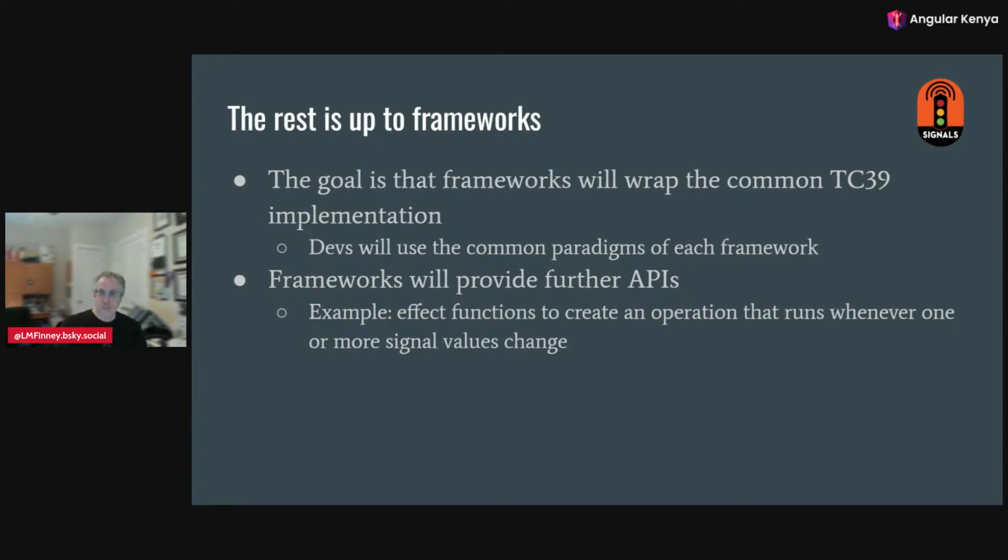The actual implementation, those APIs I just showed you, Angular can do its own thing. Preact can do its own thing. Solid can do its own thing. The internal implementation will be shared. But as Angular developers, we'll get to keep using what we're used to with Angular. But there are also some things that are not going to be part of that standardization, like effect that I showed earlier. That doesn't actually exist in their standardization, but Angular has it.